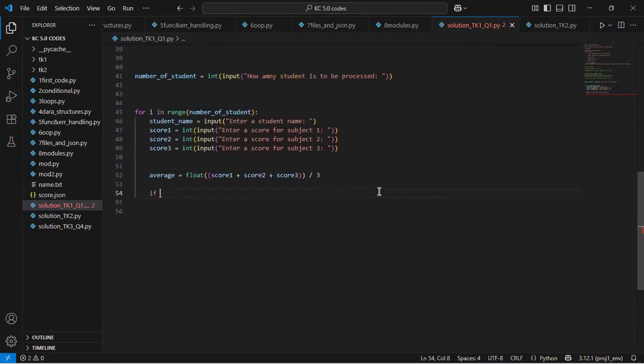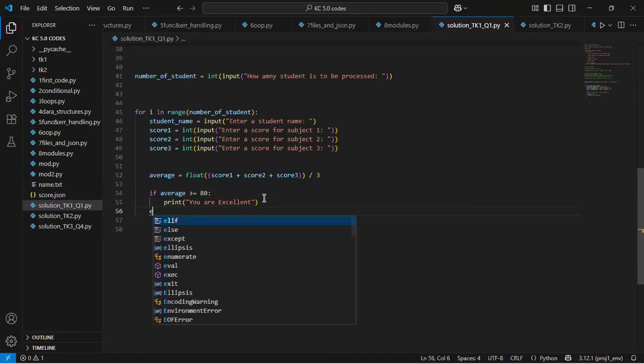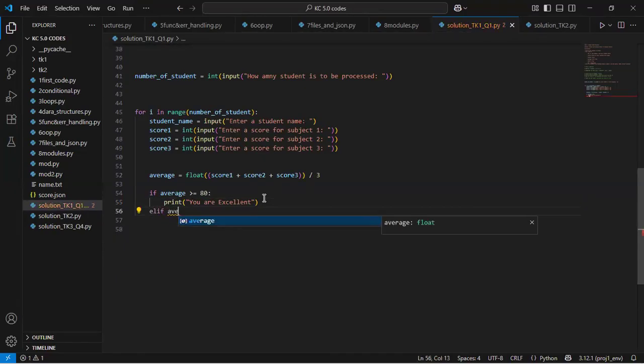So if average is basically anything above 80, above or equal to 80, that is 80 inclusive, then I want to say that you've passed. So I can print, you've passed, you are excellent. Okay, excellent.